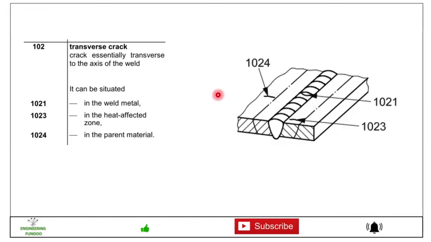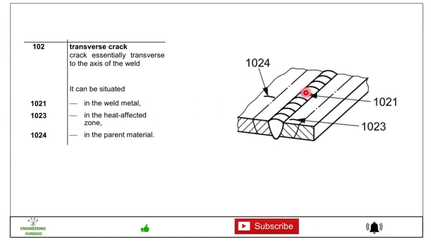Then we have 102, transverse crack. Here the crack is essentially transverse to the axis of the weld. This is the axis of the weld, then this is the crack which is transverse to the axis of the weld, and it can be situated in different locations. So 1021 is in the weld metal, you can see here this is in the weld metal.